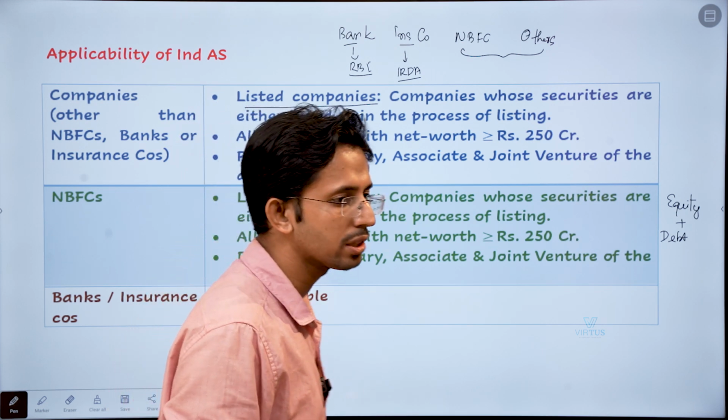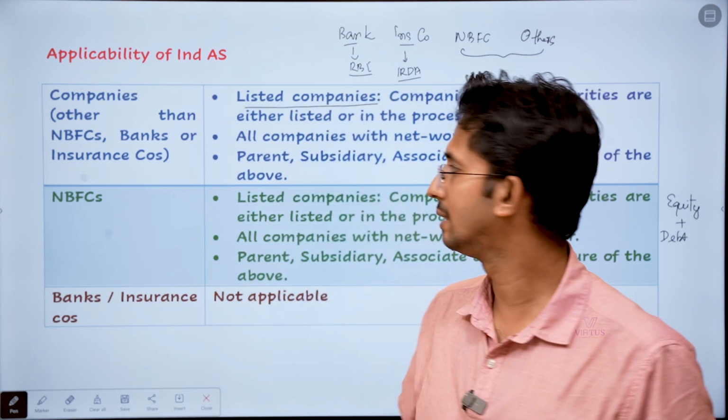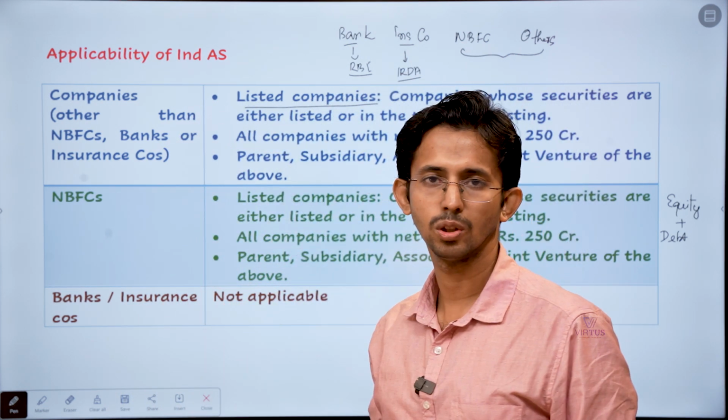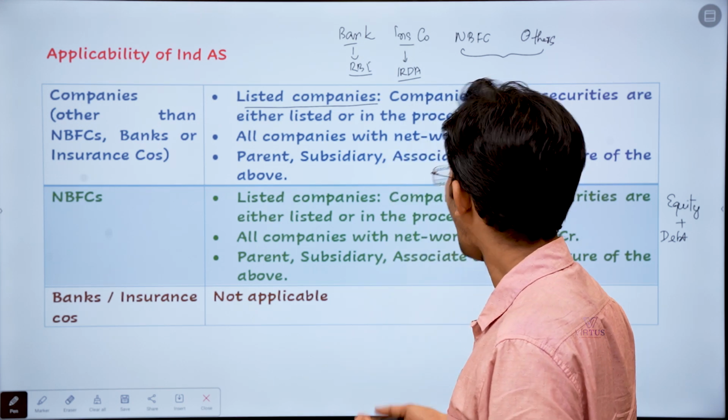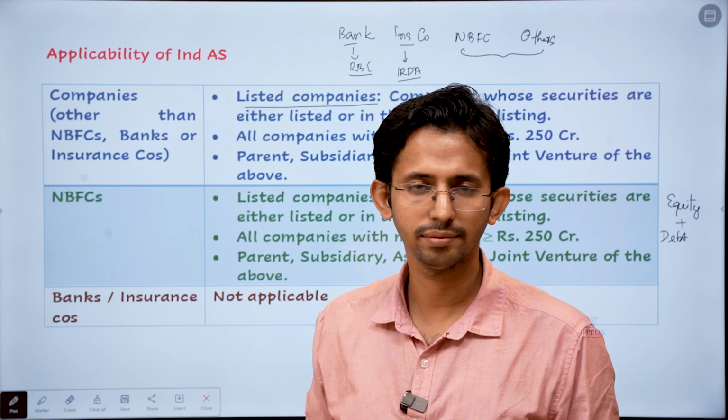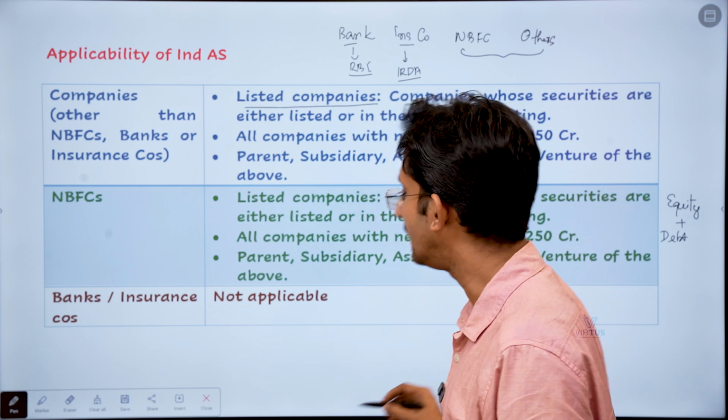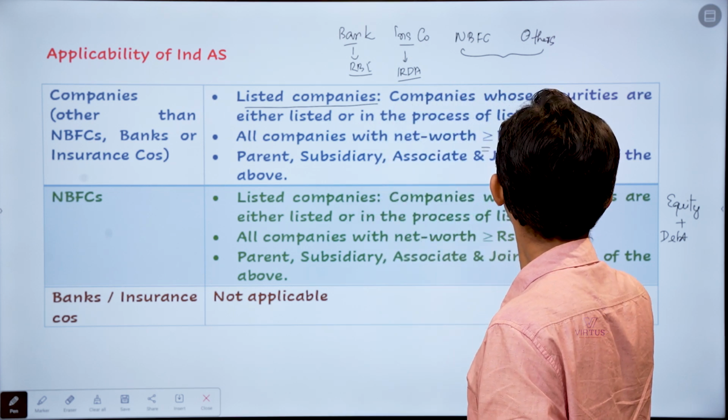Now, which is the second category? The second category is those companies, the general category as well as NBFC, whose net worth as per the last audited balance sheet exceeds or equals 250 crore.